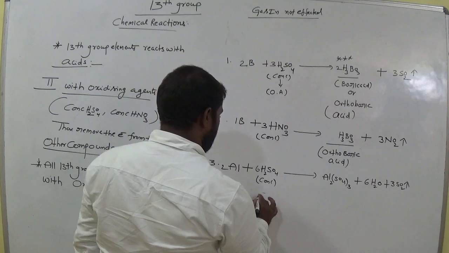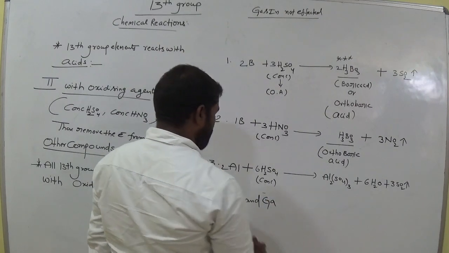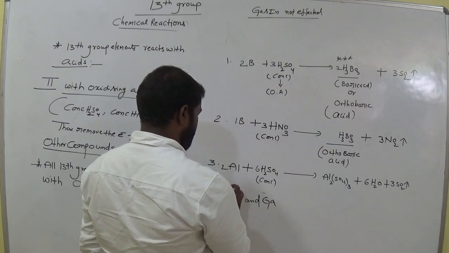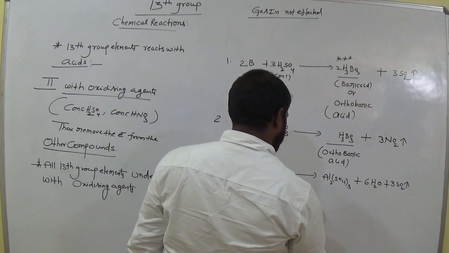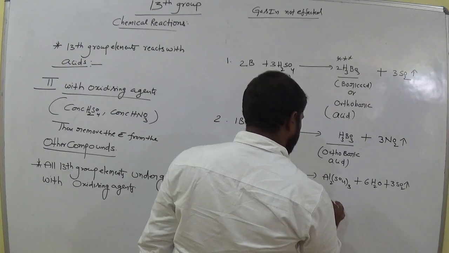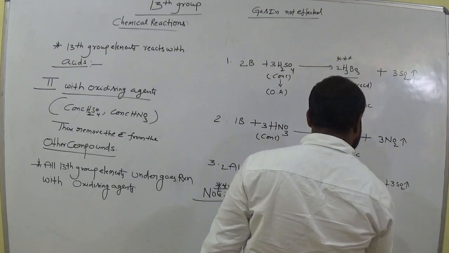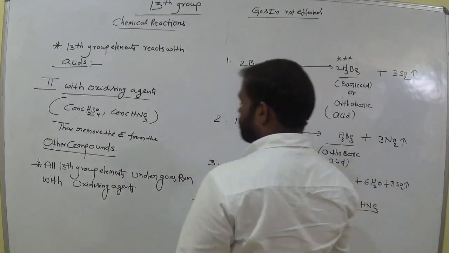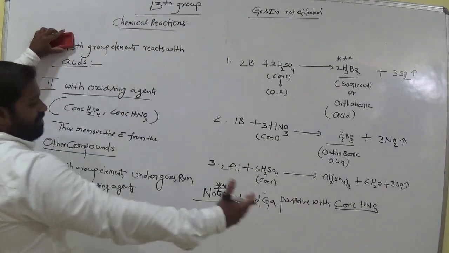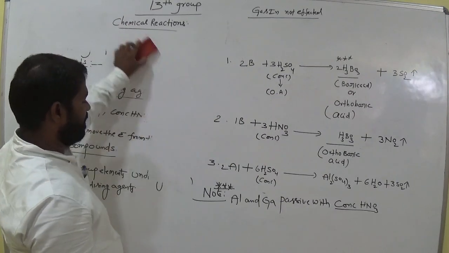Now, aluminium and gallium are passive with concentrated HNO3. So what is meant by passive? I will explain.